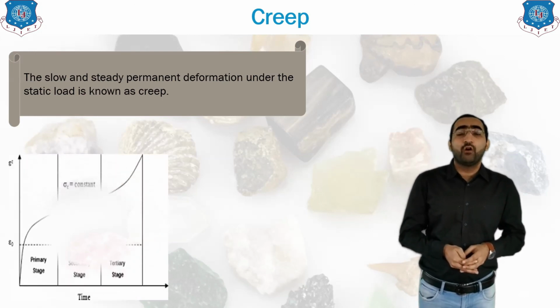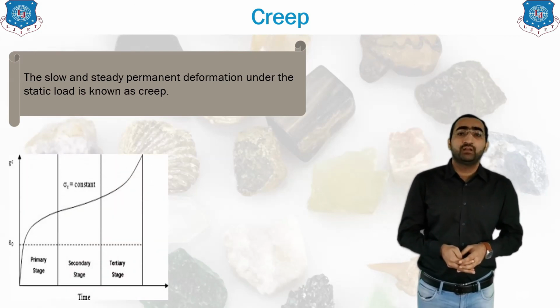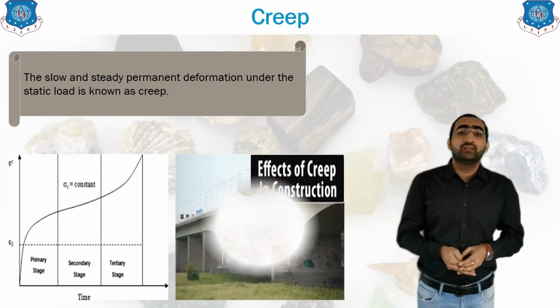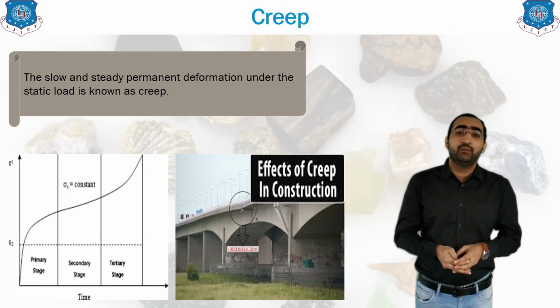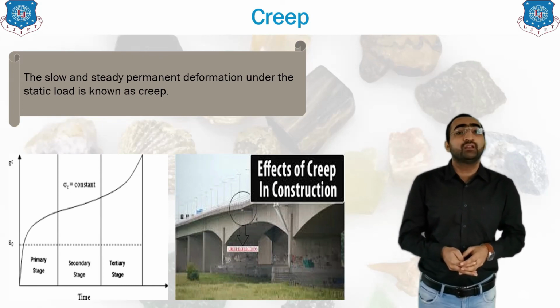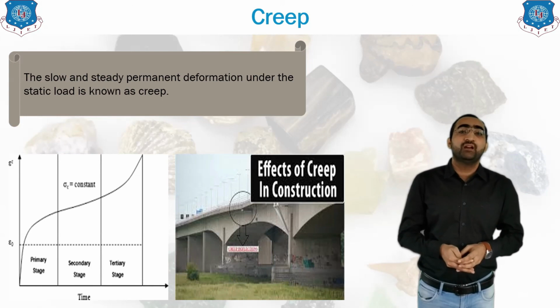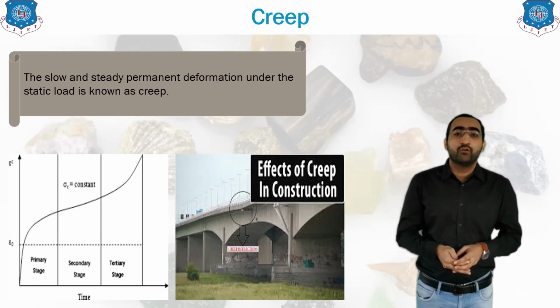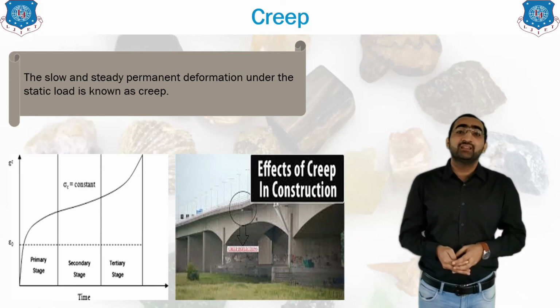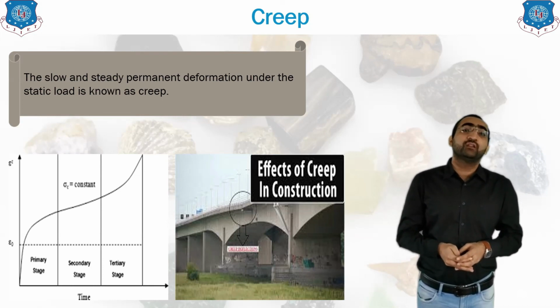It is also used to determine the life of the material. In a bridge, whenever it is manufactured, it is straight, but now you can see some bending of the bridge has occurred. That is why creep failure has occurred. So after some time the bridge will be closed, and the movement of motors and vehicles is stopped. The same with the Alice Bridge. Why has the Alice Bridge been closed? Because of creep. Its life has come to an end. If we still allow vehicles to pass on that bridge, it will fail. So this property is also used to find out the life of the material.